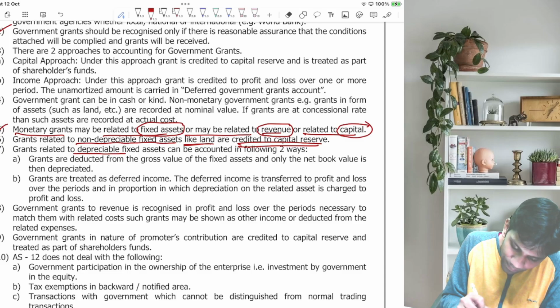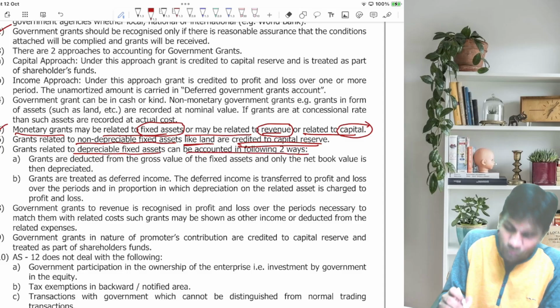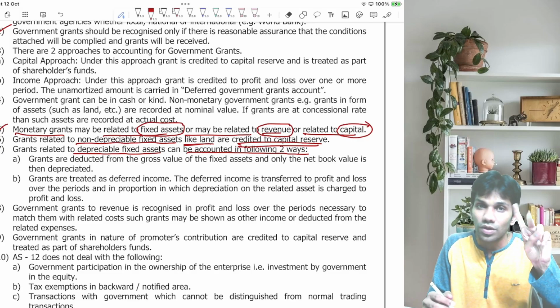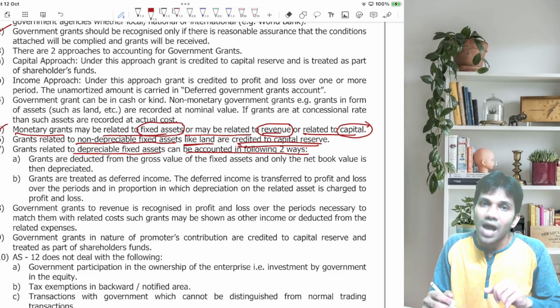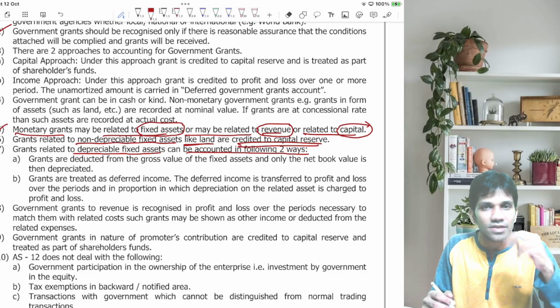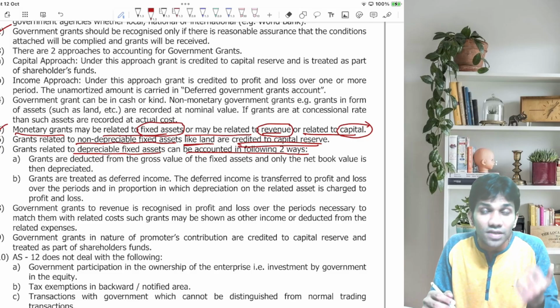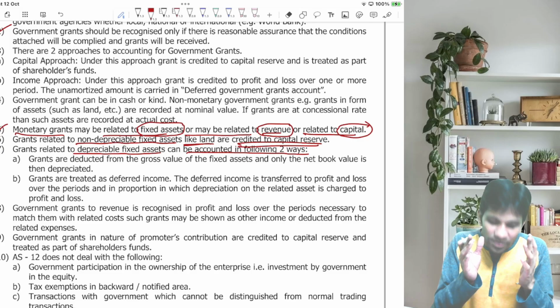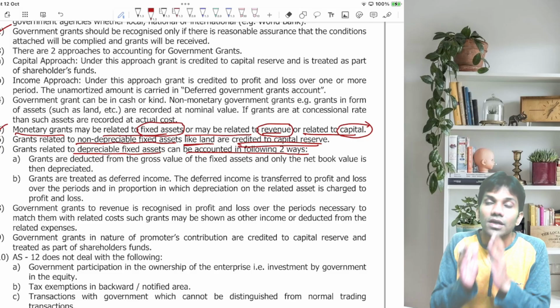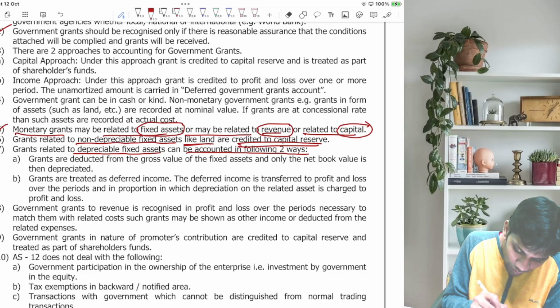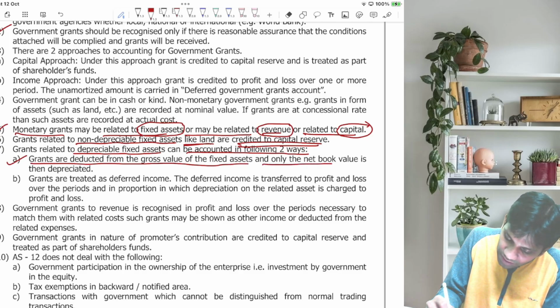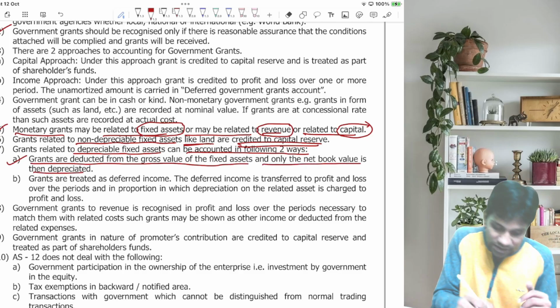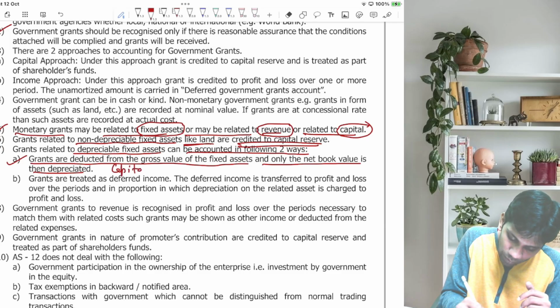Now, grants related to depreciable fixed assets can be accounted in the following two ways. How many types of grants? Two. Cash, kind. How many accounting approaches? Two. Capital approach, income approach. How many types of assets? Depreciable assets, non-depreciable assets. Now we are discussing depreciable assets. If you are receiving a grant relating to depreciable fixed assets, it can be accounted in the following two ways. Grants are deducted from the gross value of the fixed asset and only the net book value is depreciated. So basically this is nothing but the capital approach.